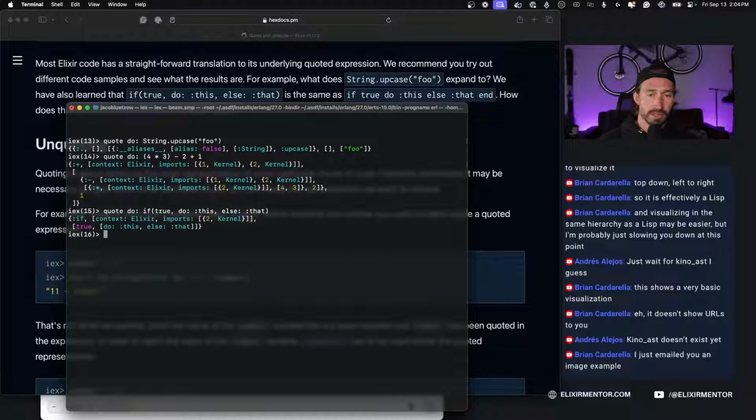Okay, so we have our if function being called, our metadata here, and two variables being passed in, and then a nested do else. So then we have basically our key value pairs here, right? So if it's true, it does this, else that.